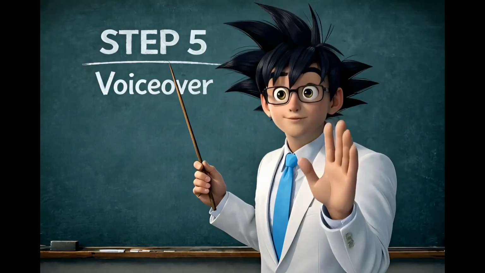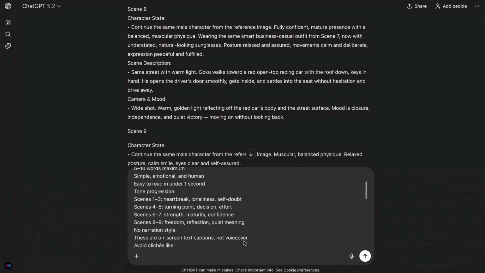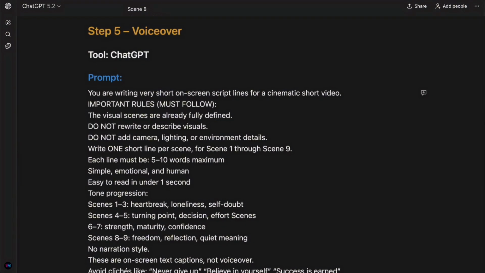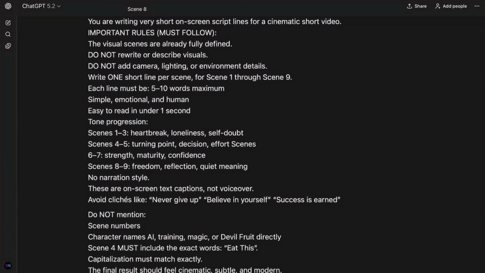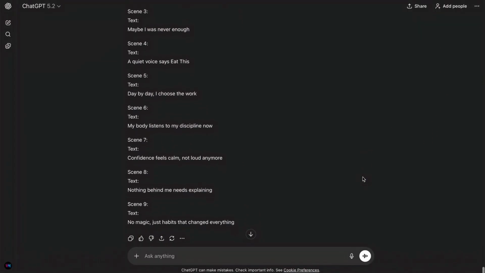Now we add the voice. At this step, GPT is used to generate the voiceover script. I use this prompt to create short, emotional lines that match each scene, usually 1 line per scene, so the voice stays clear and easy to follow.